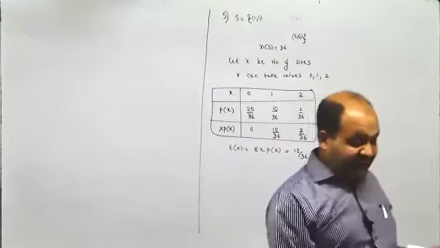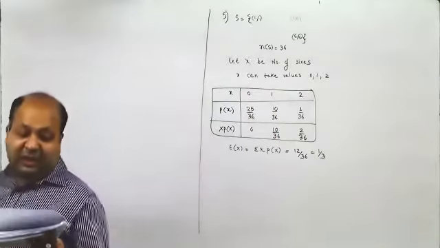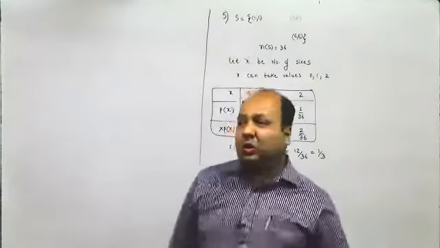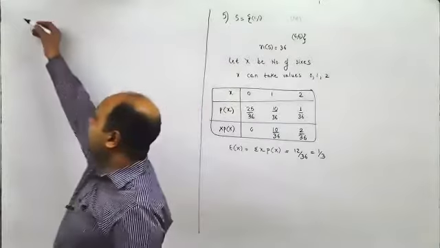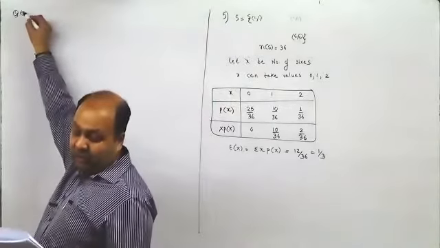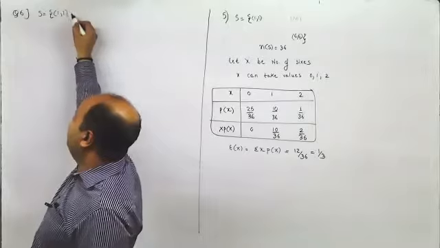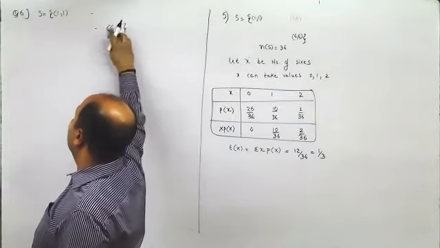A pair of dice is thrown 3 times. A pair of dice means 2 dice are thrown 3 times. So 2 dice are thrown thrice. When you throw it for the first time, you may get 1, 1, 1, 2, so on till you have 6, 6.